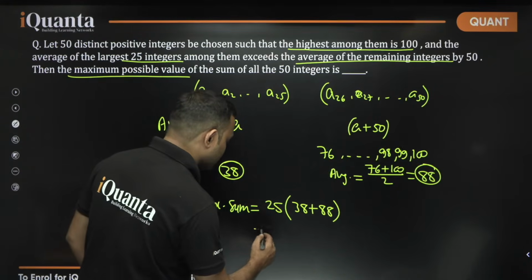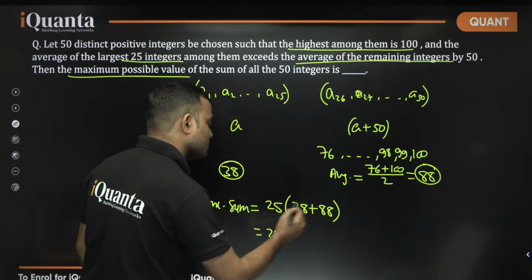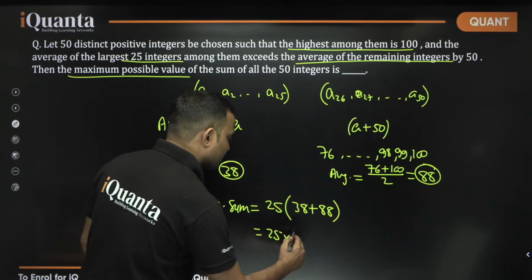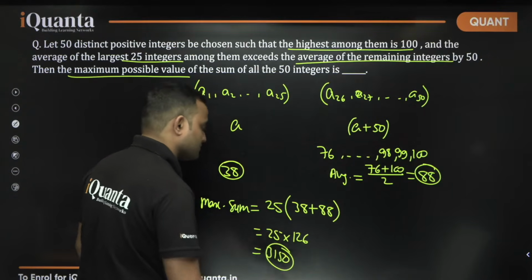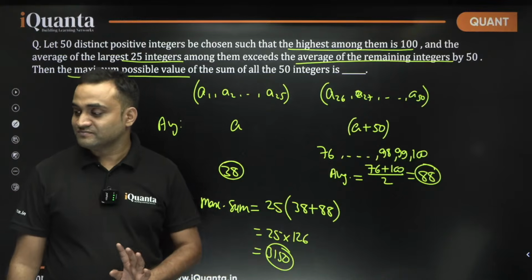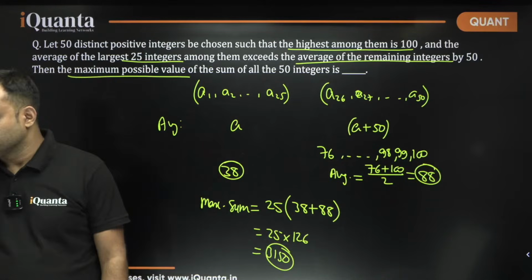So what is this value? 25 into 126, correct? That is equal to 3150. So that's your answer, 3150.